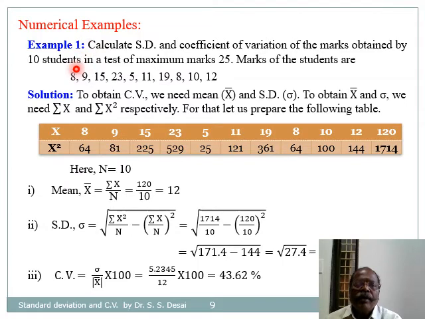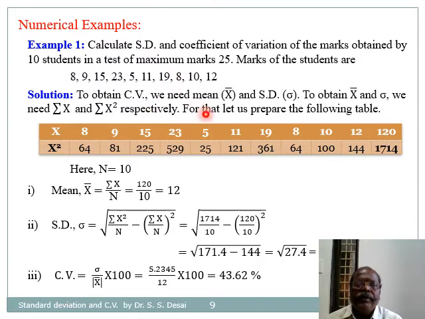Let us see some numerical examples based on standard deviation and CV. So this is the first example, which is based on individual data. Calculate SD and CV for the given data. They have given marks of 10 students out of 25.